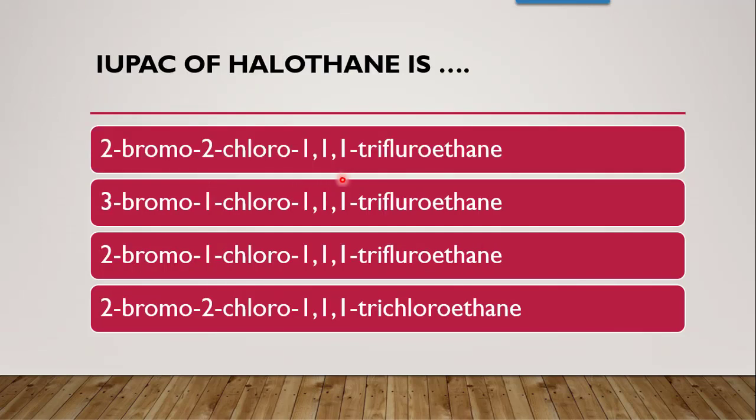Next question is IUPAC name of halothane is which out of these? Now halothane structure, if you look into that structure properly, it contains only 2 carbons. So since it contains only 2 carbons, first and foremost, it should be an ethane. So as you can see here, all are ethane.